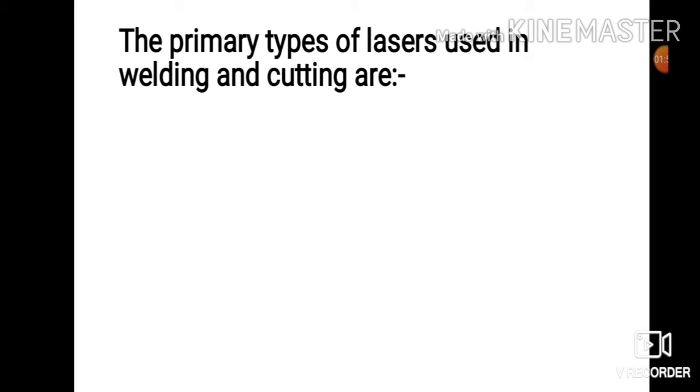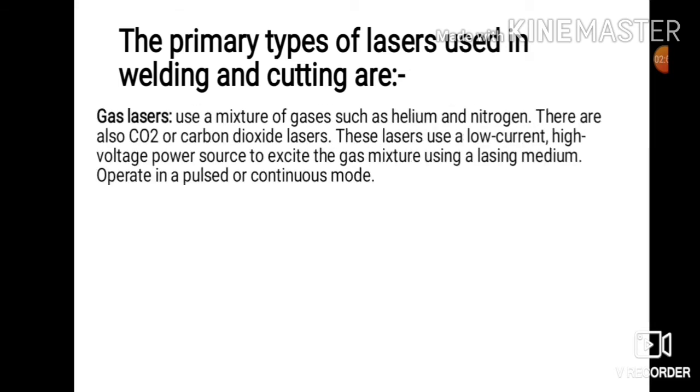The primary types of lasers used in welding and cutting are, number one, gas lasers. Generally in gas lasers we use helium and nitrogen gases, and also we can use CO2, carbon dioxide gas. These lasers use a low current, high voltage power source to excite the gas mixture used as the laser medium.